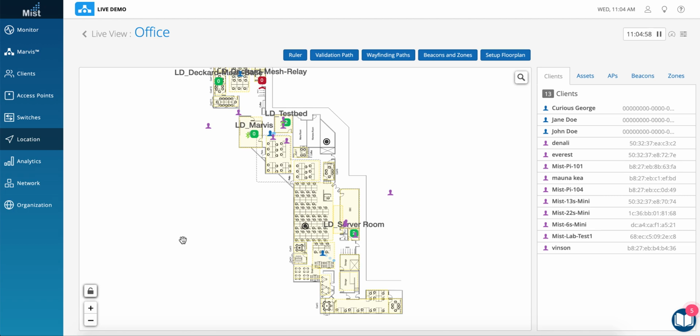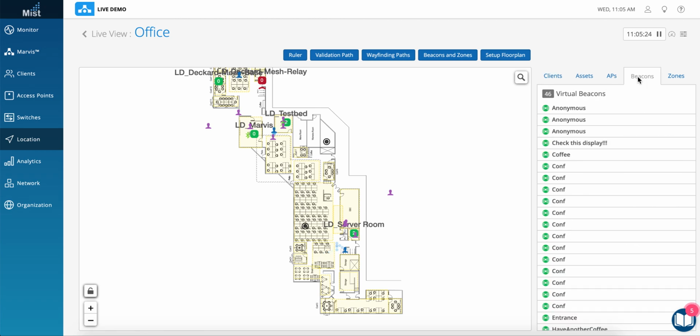So in this example, we are seeing the dashboard or the floor plan rather, and on the floor plan we are able to identify the location of 4 different network elements. We can see the Wi-Fi clients, which are identified in purple, and we can see the mobile app clients, which are using pure BLE for location tracking purpose, and we can see the beacons.